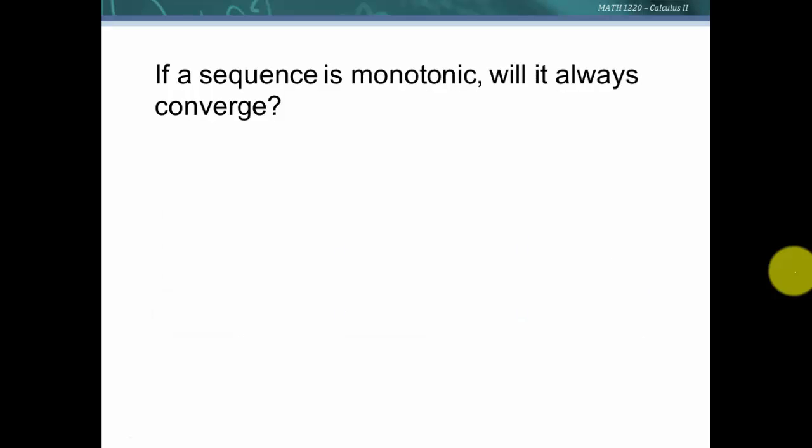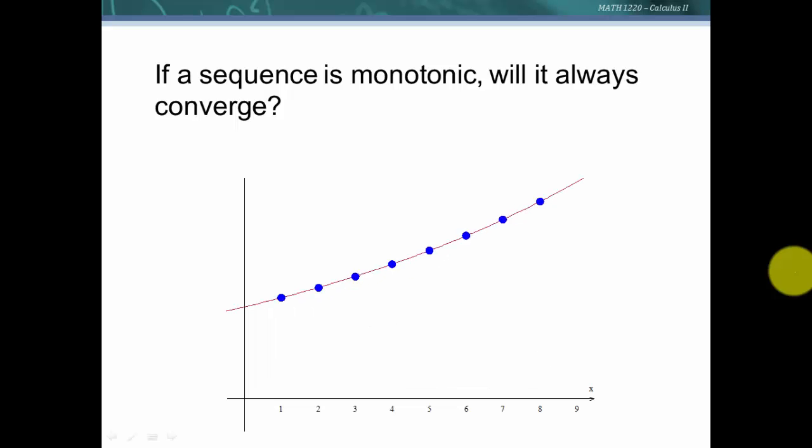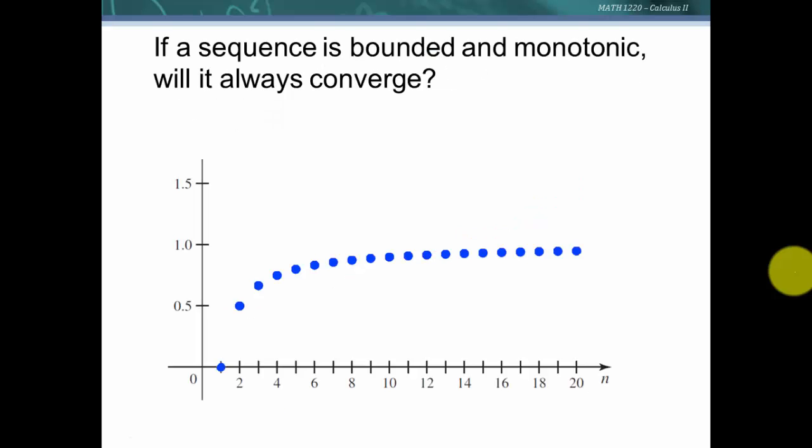If a sequence is monotonic, will it always converge? Now, what did monotonic mean? It's always increasing or always decreasing, and we can easily see then that we don't know about convergence because here's an example of a monotonic sequence that does not converge. We could also have an example of one that did. So what if it's bounded and monotonic? Will it always converge? So here's a sequence that is bounded, so it won't go above a certain m and it won't go below a certain little m.